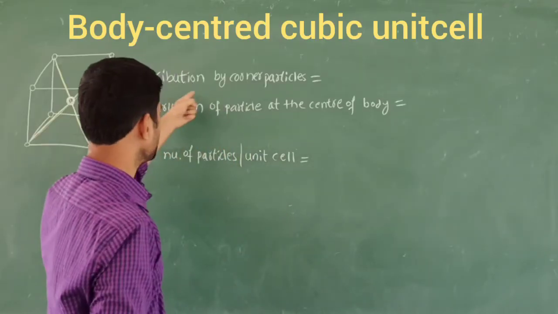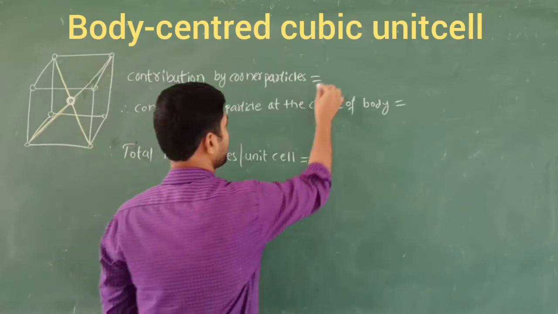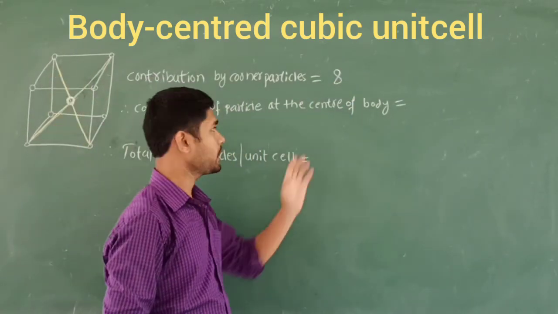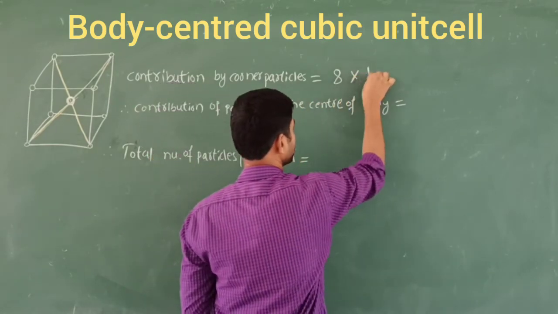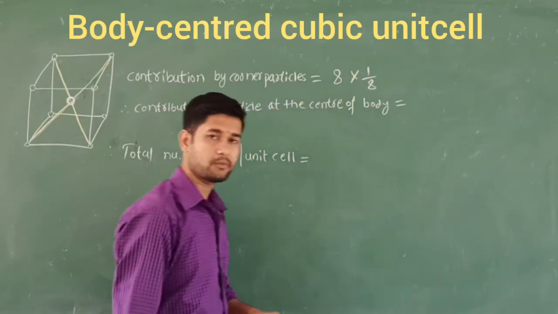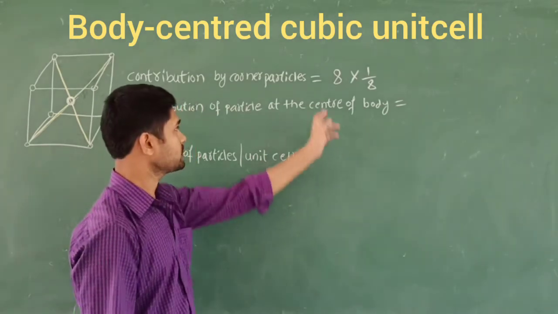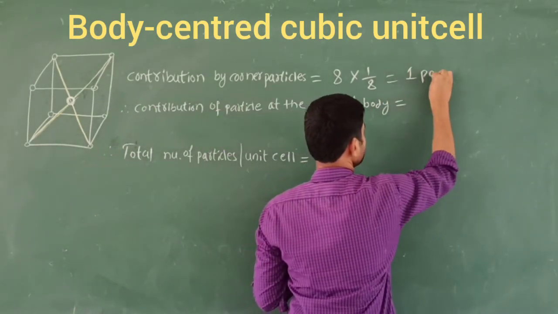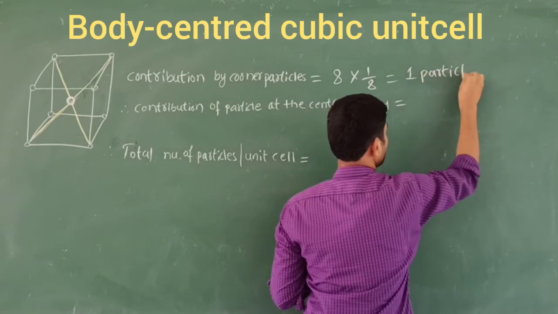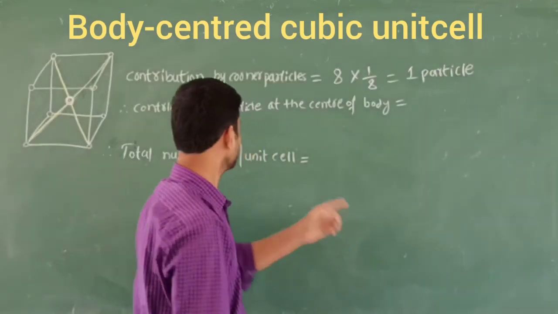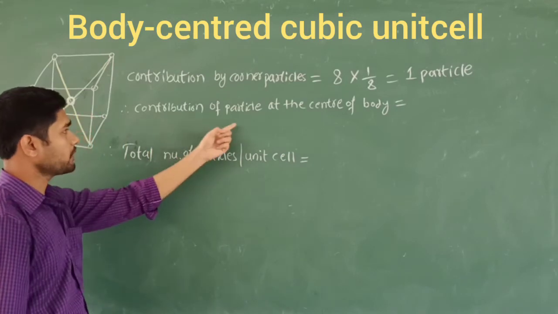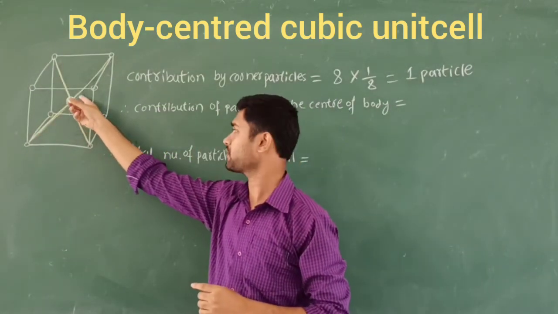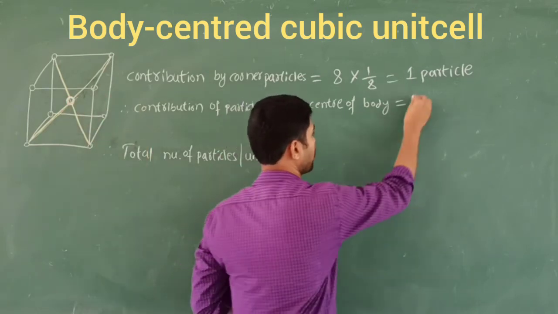First, the contribution by the corner particles. You should take the 8 particles, that is, the 8 corners of the simple cubic unit cell. 8 particles into how much contribution? Each particle is shared by 8 other unit cells, so that is 8 into 1 by 8, which is nothing but one particle. What is extra here? The contribution of the particle at the center of the body. At the center of the body, only one is there, so that is one particle.